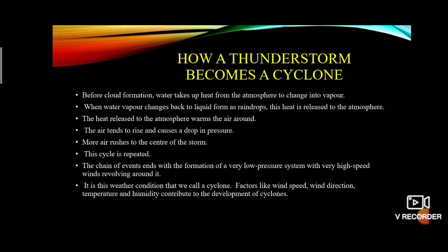The heat released to the atmosphere warms the air around. The air tends to rise and causes what? A drop in air pressure. More air rushes to the center of the storm. This cycle is repeated again and again. The chain of events ends with the formation of a very low pressure system with very high speed wind revolving around it.